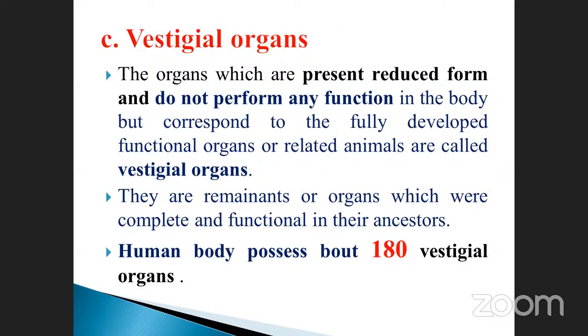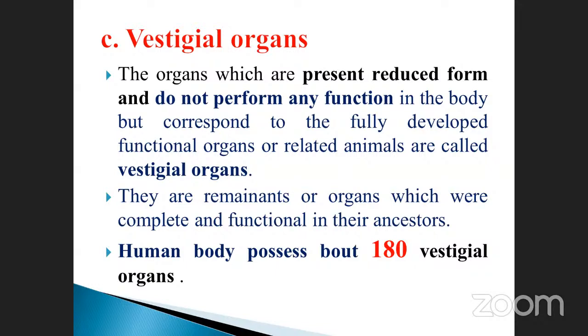See, and then we will pass on to the third one, called vestigial organs. This is very, very important, my dear students. You must note it down very carefully and observe it. What are the types of vestigial organs present in your body? Those organs which are present in reduced form. We are having so many reduced organs, but they do not perform any function. There is no use, but they are present in our body as they are, and correspond to the fully developed functional organs of related animals. They are called vestigial organs.